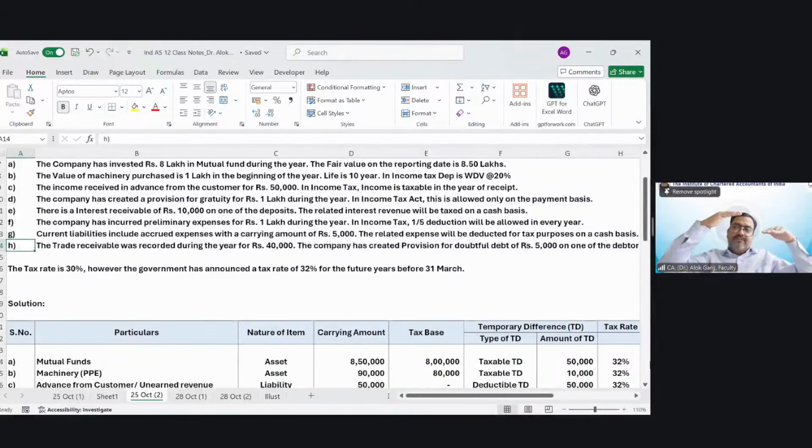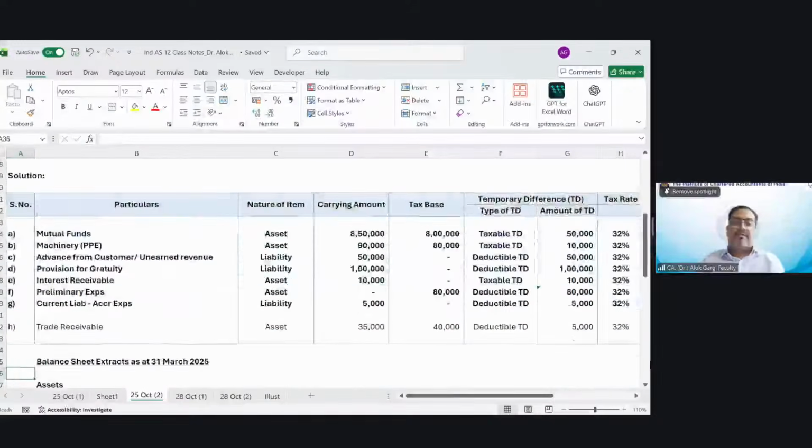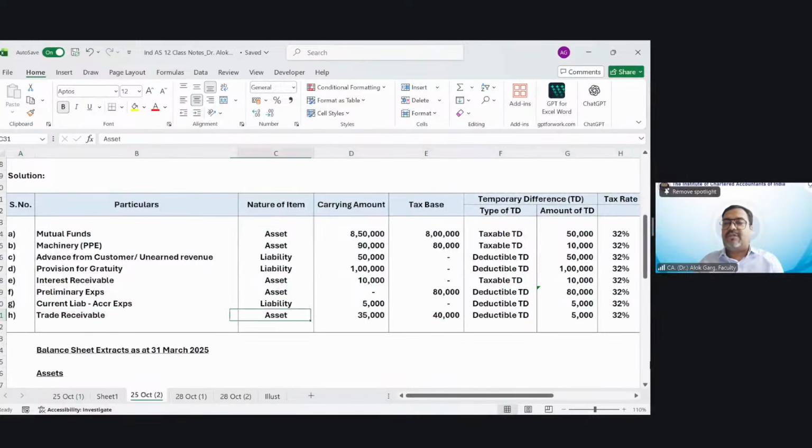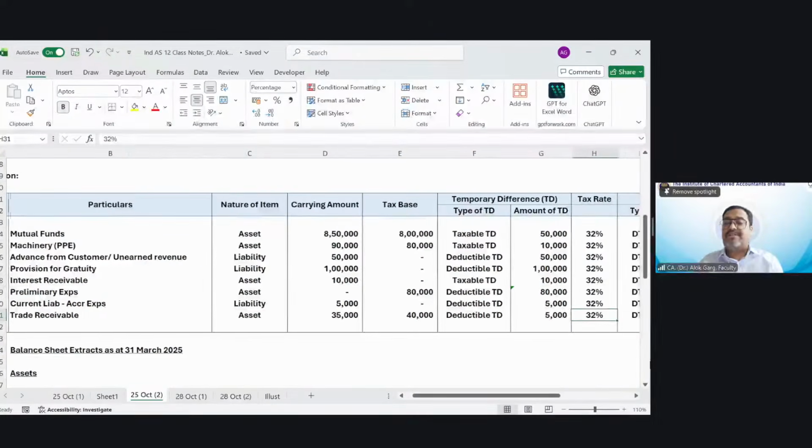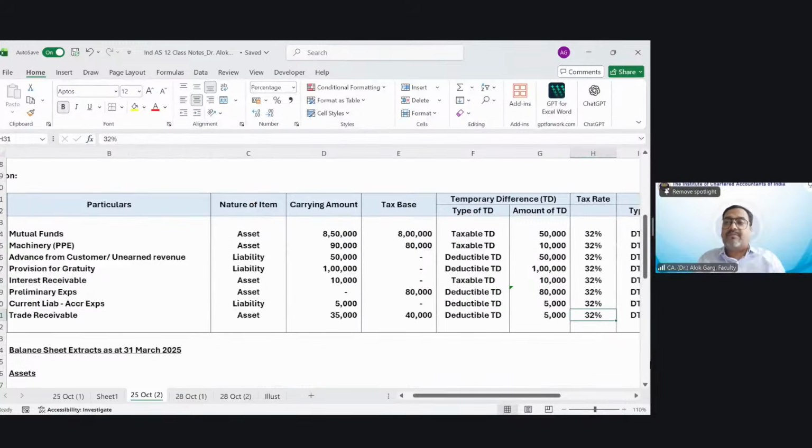So what should I do? I need to increase my asset. I need to pass the adjustment entry in the books of accounts, right? I need to increase my asset, which means DTA, deductible temporary difference. Yes. So this trade receivable is 35,000 in the books carrying amount, 40,000 in the tax, a deductible temporary difference of 5,000 rupees. 32% is the tax rate, DTA will be recognized for 1,600 rupees.